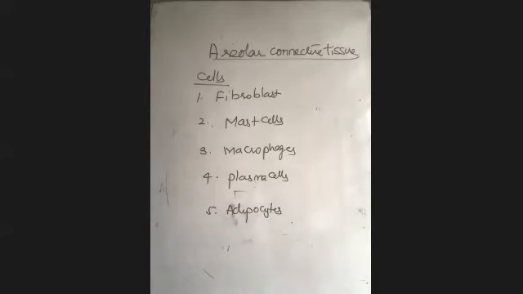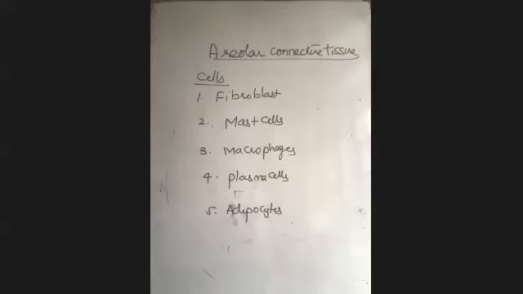Okay, then let's start. The most common cells which secrete fibers. Fibroblast. Right. The cells which secrete heparin, histamine, bradykinin, serotonin. Mast cells. Phagocytic cells.